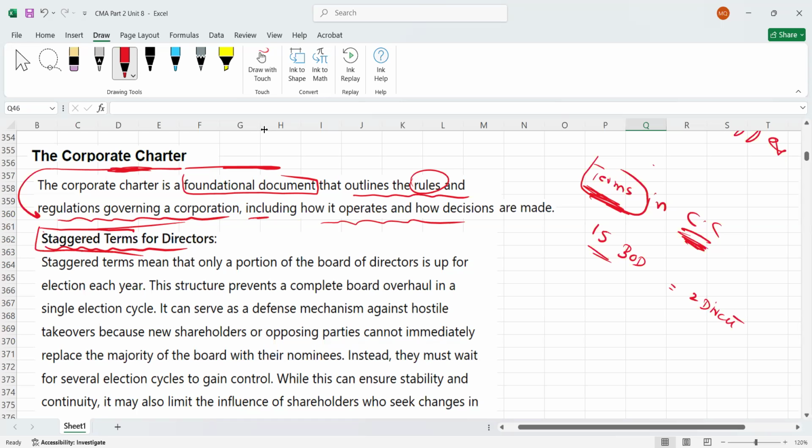Now, if the acquirer is company A, once it acquires company B, company A wants to bring in its own board of directors, right? They don't want the existing board of directors, but you made a term that every election year you can only change two directors. It means company A needs almost 8 years to replace all these 15 board of directors, because it's two every year, right?